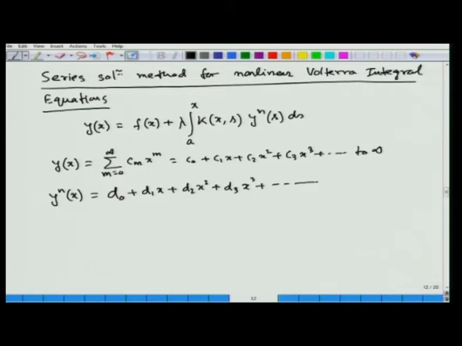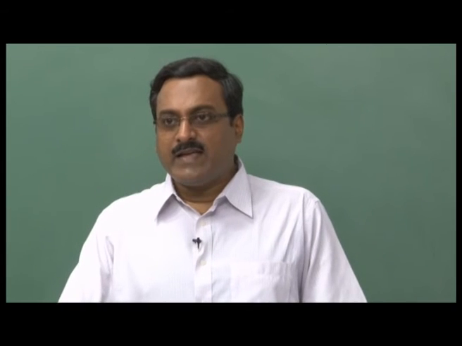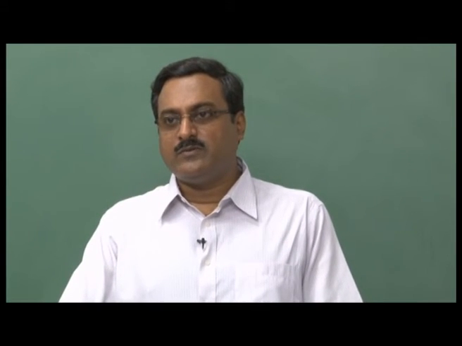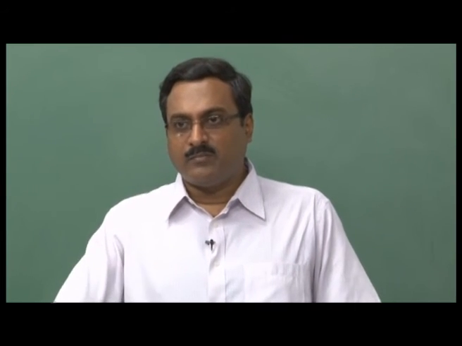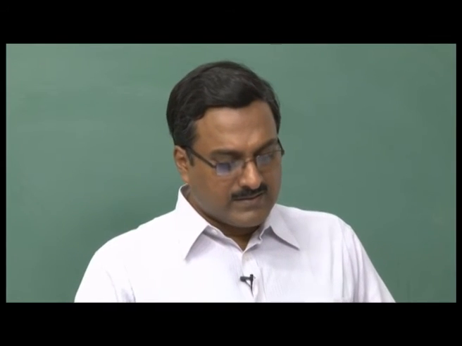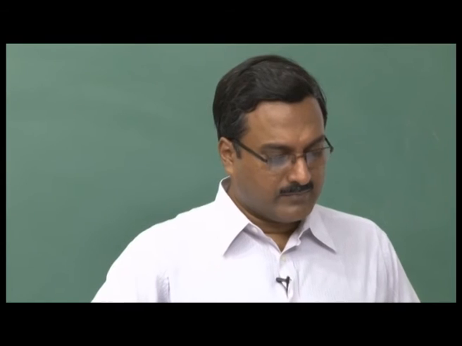So, depending upon the evaluation of d 0, d 1, d 2 in terms of C 0, C 1, C 2 and then equating the like powers of x from both sides, we have a nonlinear system of equations for the unknown quantities C 0, C 1, C 2 and so on. If we are able to solve those nonlinear algebraic equations involving C 0, C 1, C 2 and so on, we will be able to find the solution of this particular problem, and we can explain this idea with the help of one example. We consider this example,